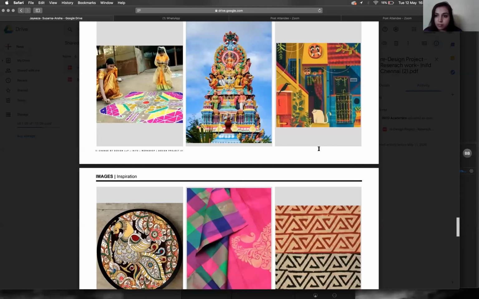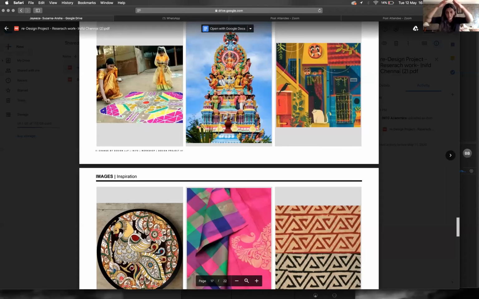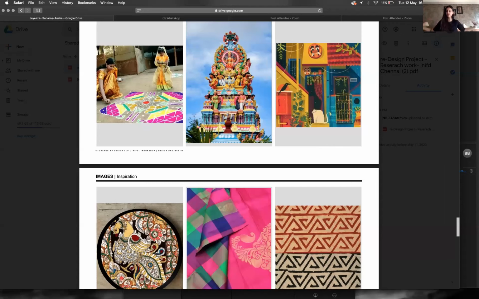Right now, that means you're deciding what your final garment's going to look like. That's not what I'm asking you right now. I'm asking that when you say, I want to take the Gopuram, the temple shape, and I want to make really big dresses, with these larger than life shapes on it, that is not mentioned anywhere in your key phrases. In your key phrases, only deconstructed drapes is mentioned.